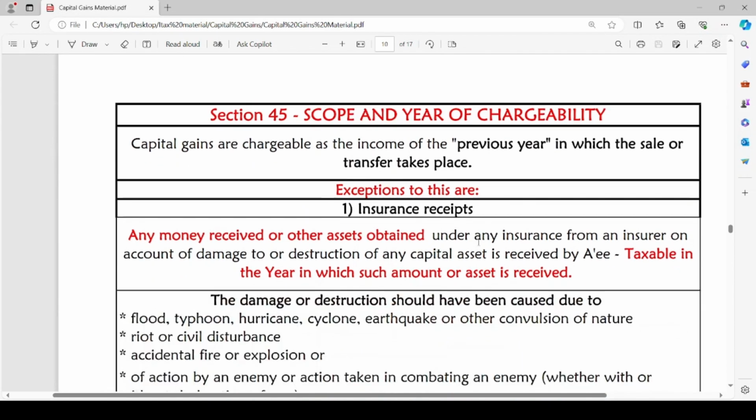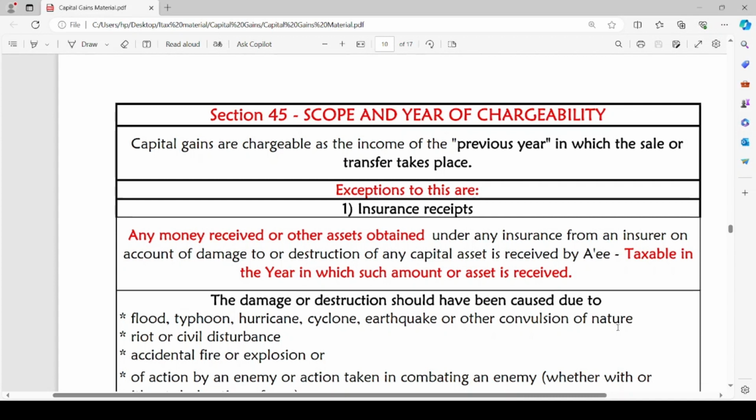Having discussed the cost of acquisition and cost of improvement, now let us head back to the section 45, the charging section which we have discussed before. So going back to the section 45 again, which discusses about the scope and year of chargeability.